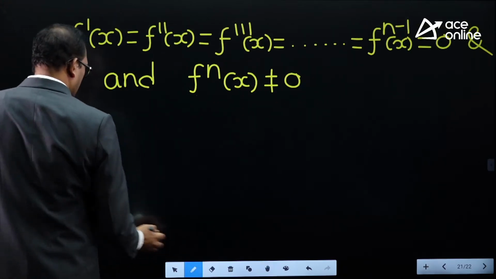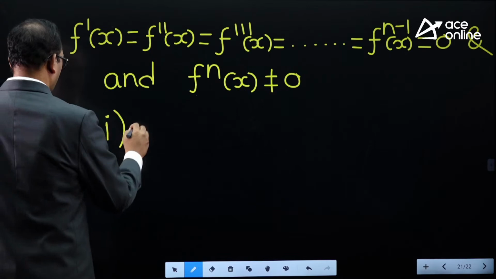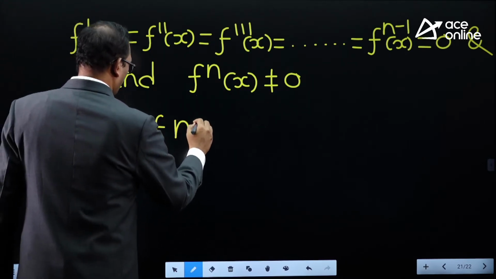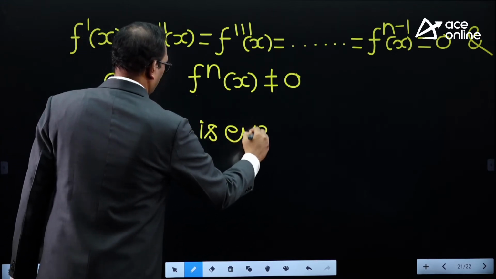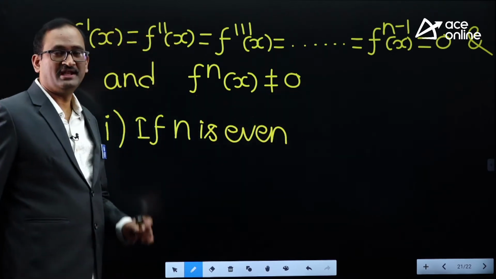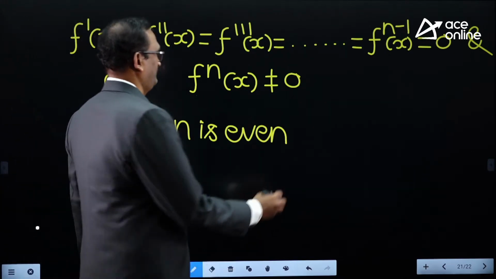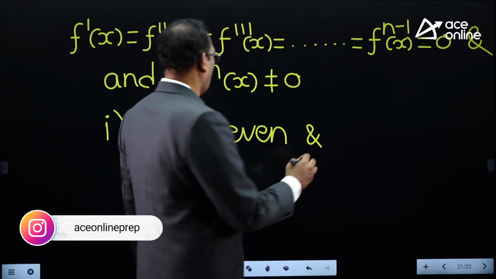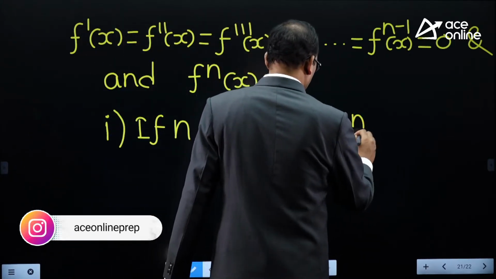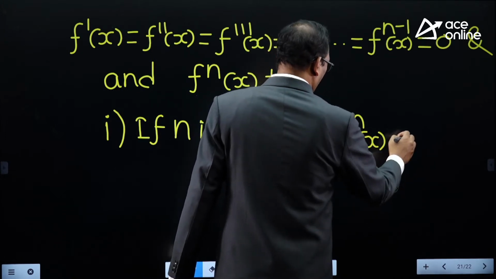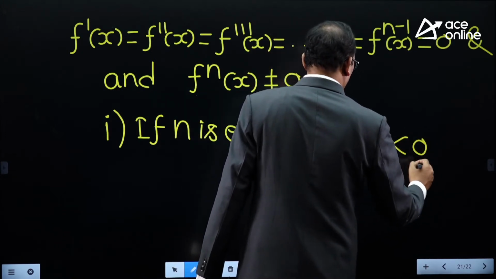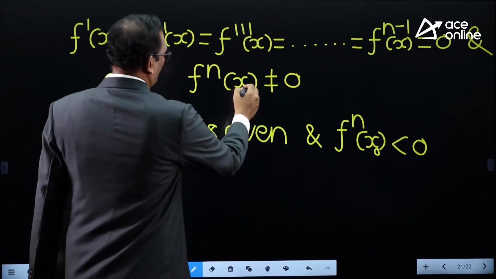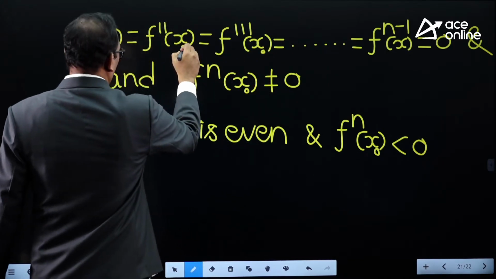Now remember this. If n is even, which means n is 2, 3, 4, 5 and so on, and f power n of x at x naught is less than 0, you can take the point x naught, no issues.